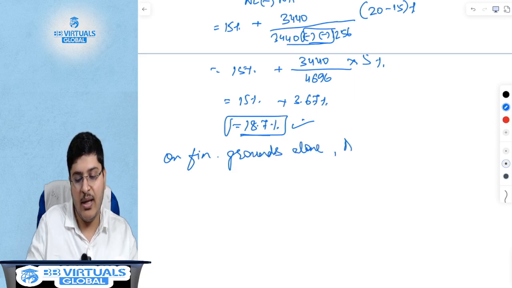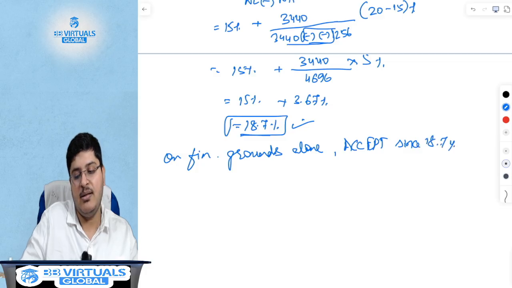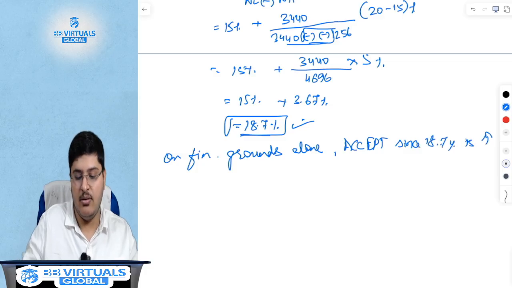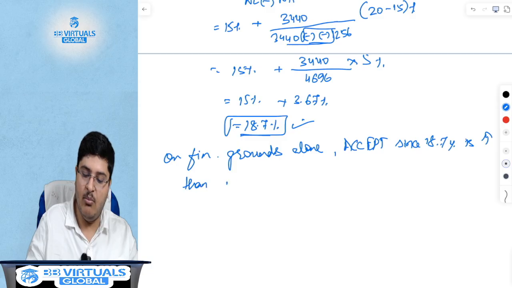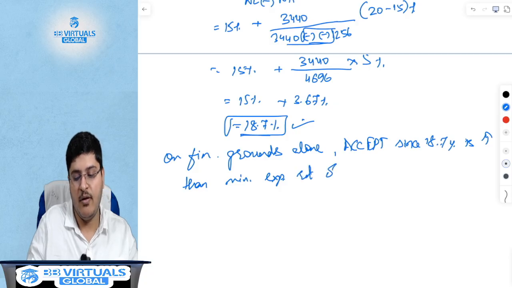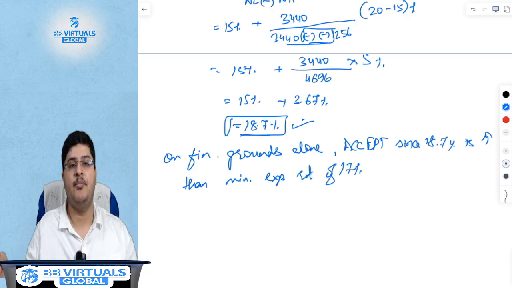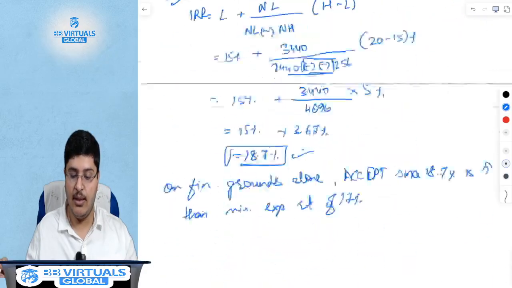And hence, on financial grounds alone, we should accept, since 18.7% is higher than the minimum expected return of 17%. This is how you should write it.